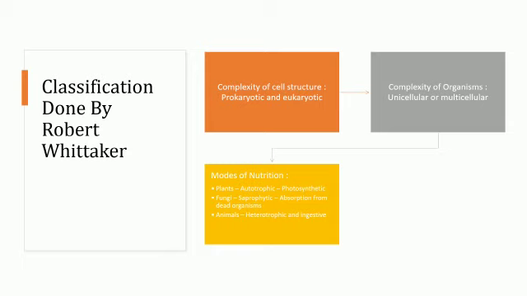Plants prepare their own food with the help of photosynthesis, and that is why they are called autotrophic plants. Fungi: fungi cannot prepare their own food and they are saprophytic in nature, that is, they take their nutrition from dead organisms. Third, animals. Animals cannot prepare their own food. They depend on other organisms for food, and that is why they are called heterotrophic organisms.